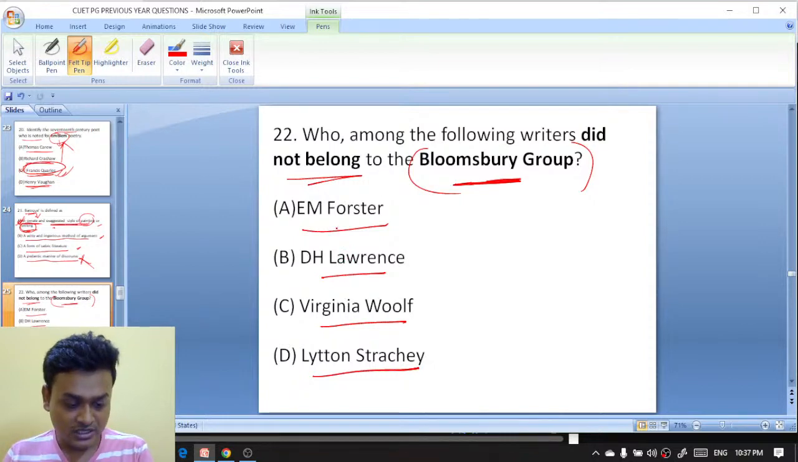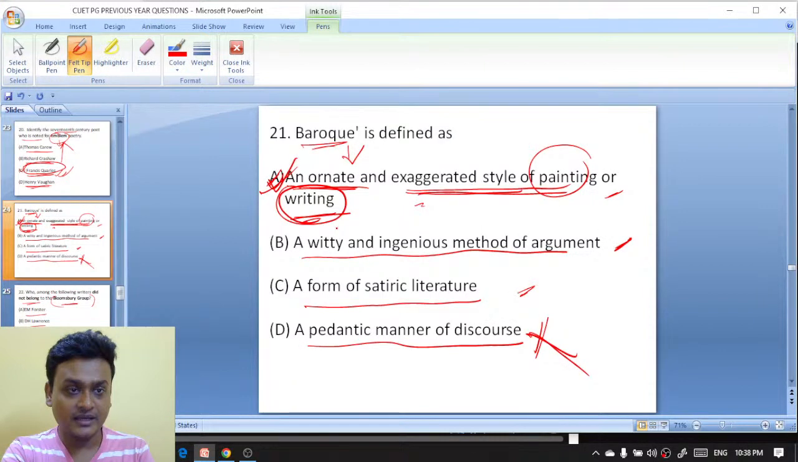A could be the right answer here because it includes painting too. Yeah, A is the right answer. An ornate and exaggerated style of painting or writing. So A is the right answer, Aditya, exactly.